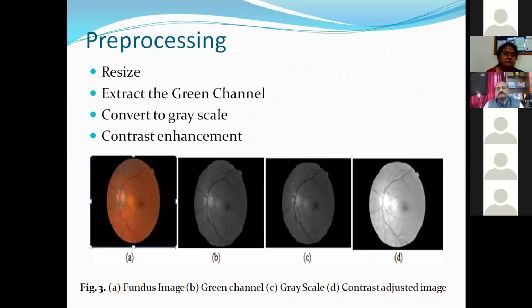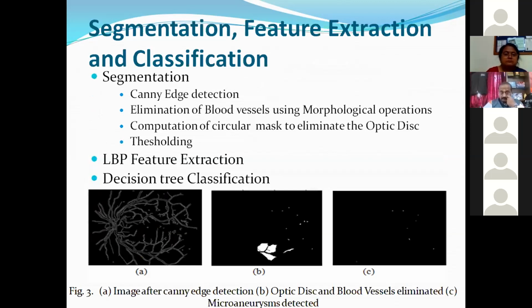We require pre-processing for this particular application. As I said, all the images are from different databases. They have different fields of view and different resolutions. There are illumination differences, so the way they are captured is also different. That's why we have resized the image and extracted the green channel. Generally this is done because the microaneurysms, which are very tiny in size, are clearly visible when the green channel is extracted. Now the fundus image is converted into grayscale, and after that, the contrast of the image is enhanced. This is followed by segmentation, feature extraction, and classification.